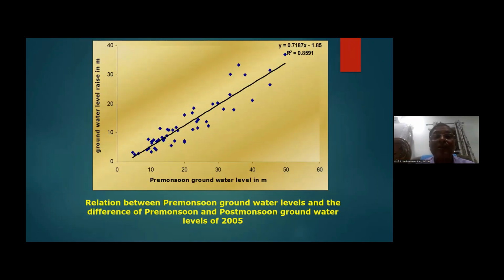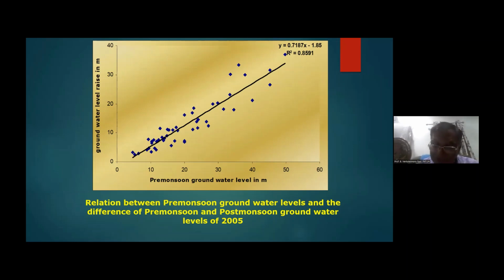So then we searched for the reasons. What are the reasons? We also found a very interesting graph: groundwater level rise versus pre-monsoon groundwater level. The deeper the pre-monsoon groundwater level, the more rise is observed when the monsoon comes. That means if you are using more and more groundwater in the catchment, more and more water is getting recharged. Why is this kind of scenario situated in these catchments?